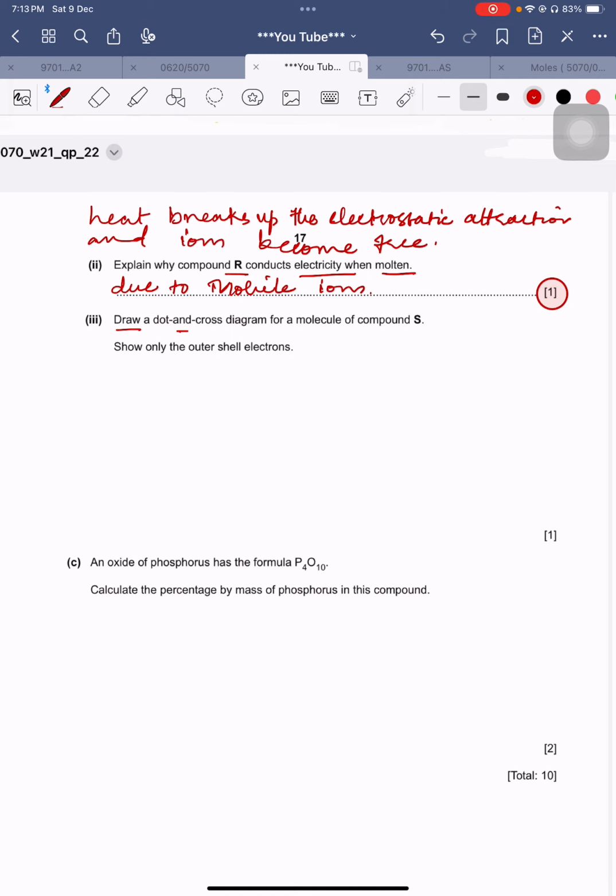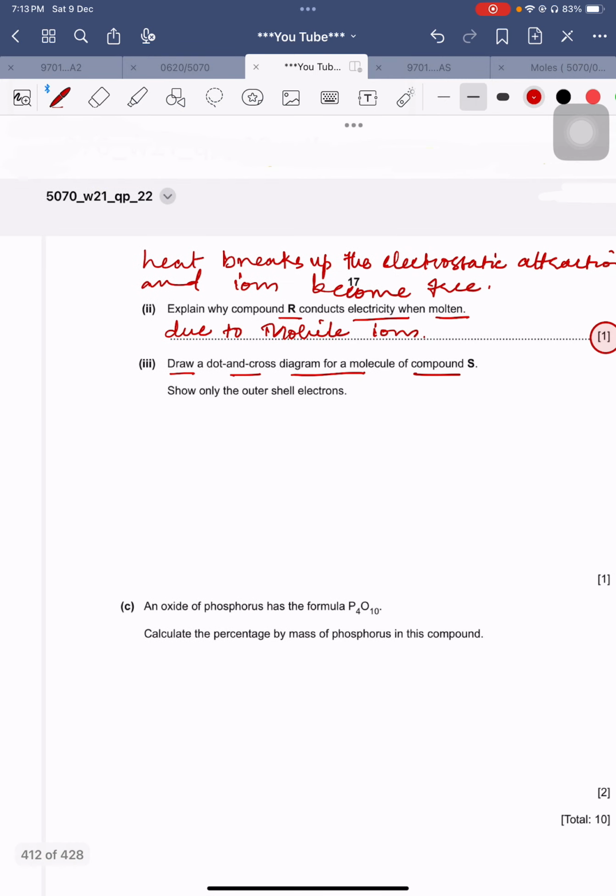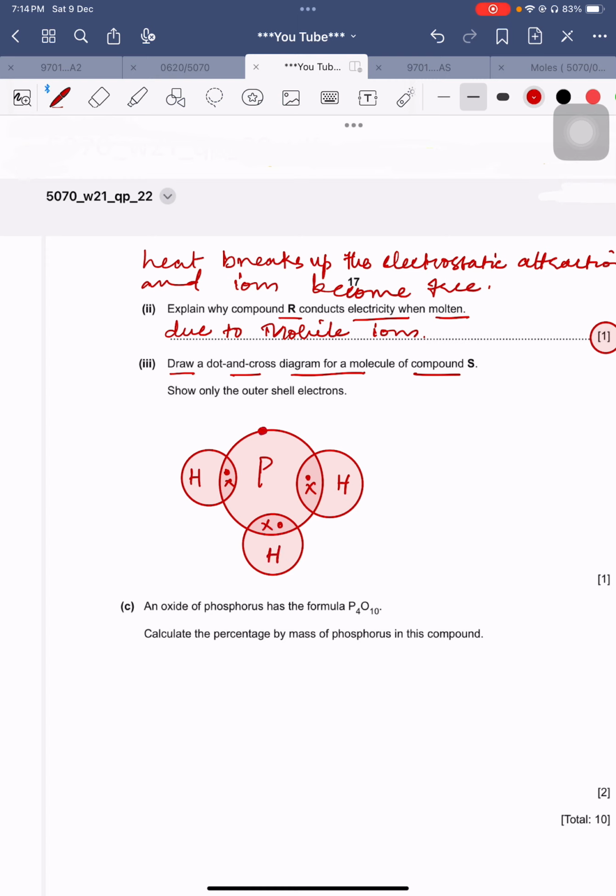Then they are saying, draw a dot and cross diagram for the molecule of S. You can see S. So it is P, and this is here, one H, and this is the other H here, and this is the third H here. You can draw it like this.